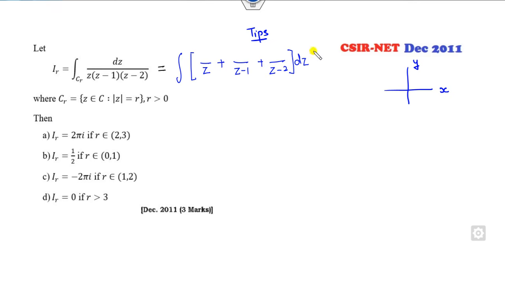Now how can you do the partial fraction? As I told you previously many times, you can substitute z equal to 0 in this function. Apart from this factor, the function will be 1 over 2. When you substitute z equal to 1 in all this function, apart from this, you will get minus 1. When you substitute 2, it will be 1 over 2.